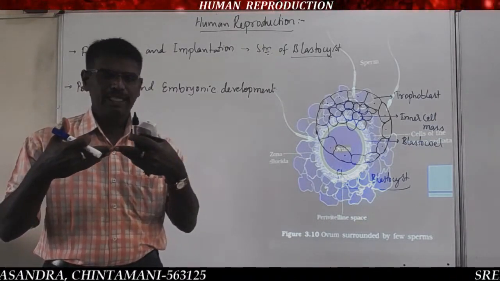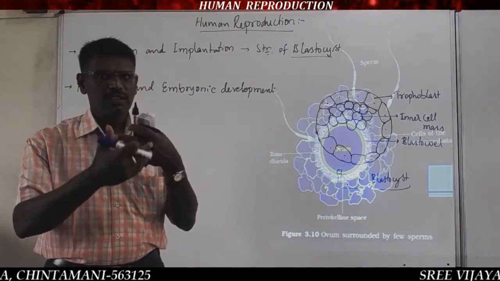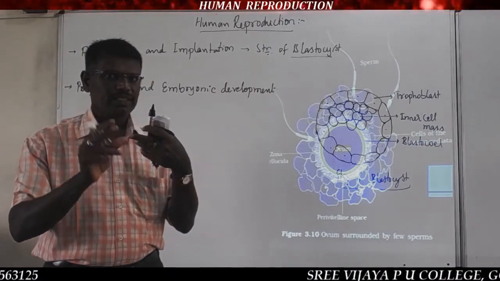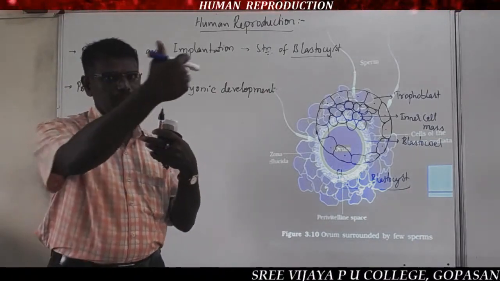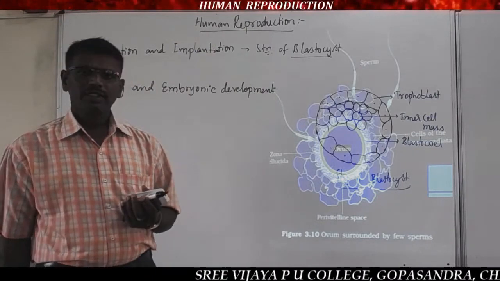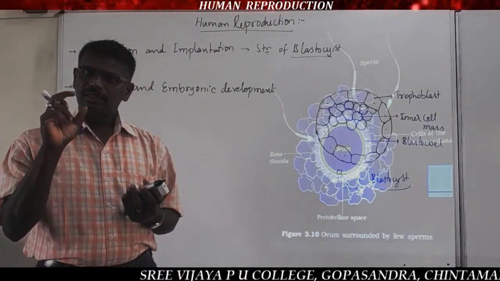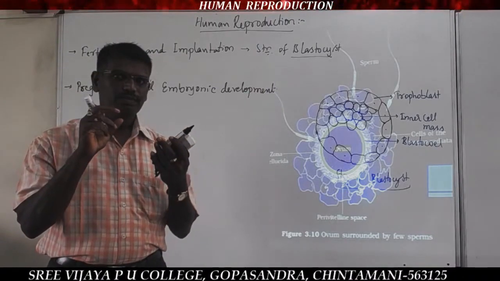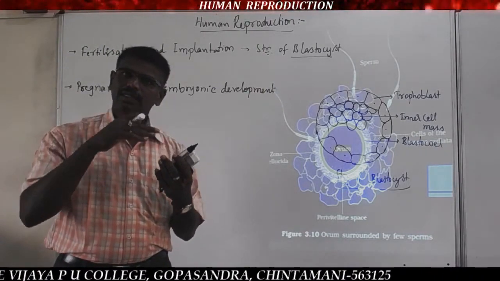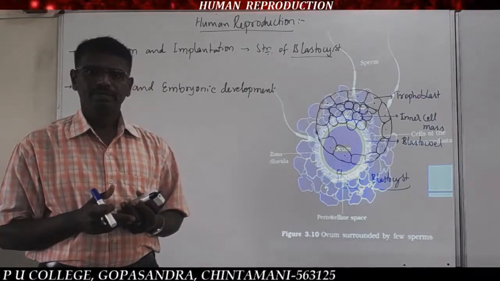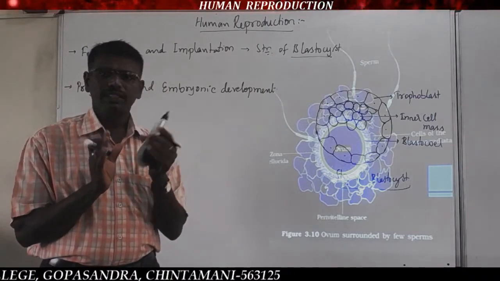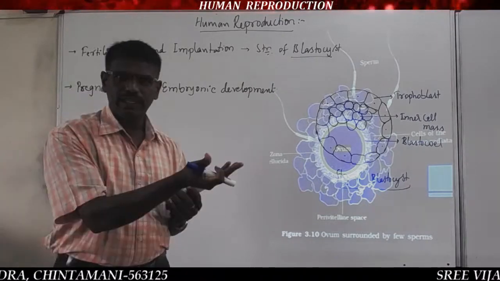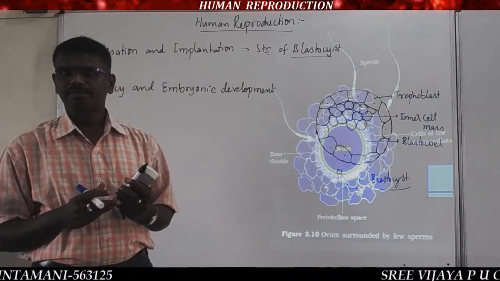At the time of meeting, the stimulus occurs in the egg and starts the second meiotic division from metaphase II. When the head of the sperm enters the ovum, it completes the second meiotic division, resulting in the emission of a second polar body, which is pushed out.